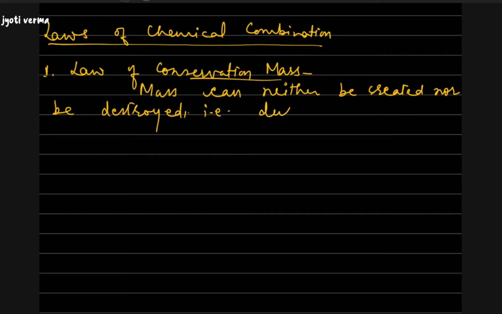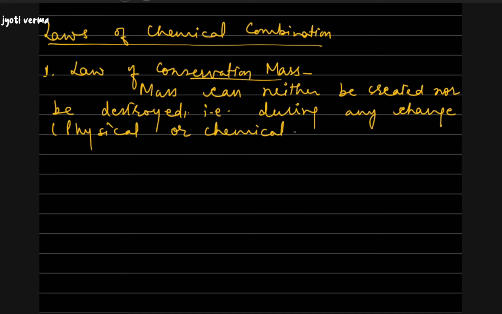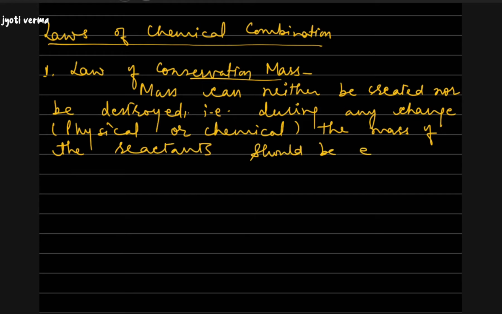That is, during any change, it may be a physical change or it may be a chemical change, the mass of the reactants should be equal to the mass of products.